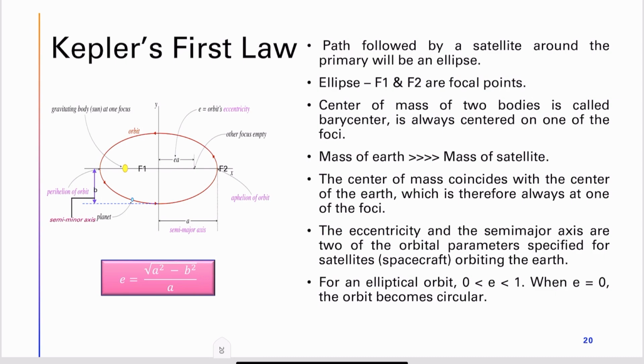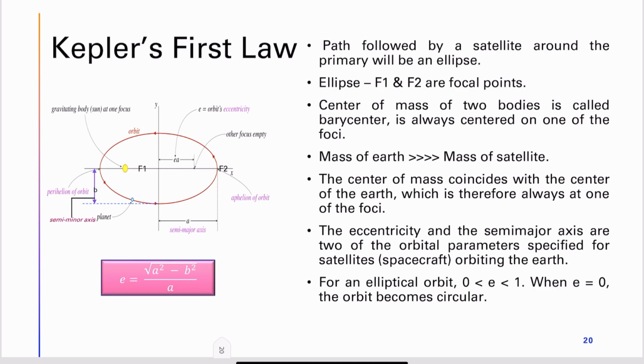The mass of the Earth is very high compared to the mass of the satellite. In that case, the center of mass, that is the barycenter, coincides with the center of the Earth, and therefore it is always at one focus. Again, the mass of Earth is very large compared to the satellite, so the barycenter coincides almost with the center of the Earth. So we can consider that the primary object always lies at one of the foci.